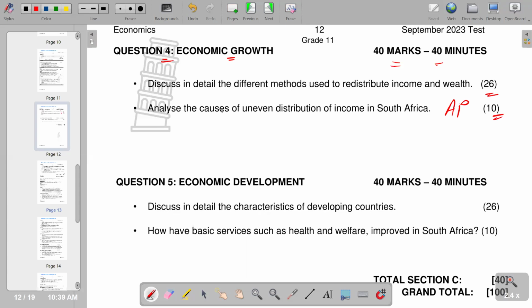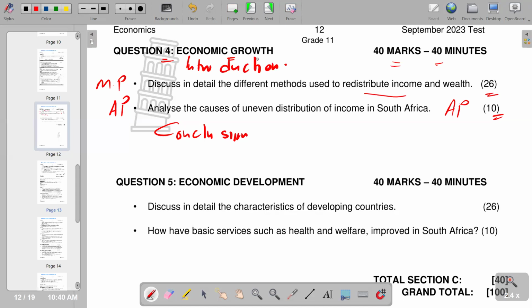You are supposed to start with the introduction. So in the introduction, you can define any key term that we have in the question. Of course, we have redistribution of income that we can define in the introduction. Then from there, we go to the main part, which is discussing in detail the different methods used to redistribute income and wealth. And then the additional part, that is the last part, we look at analyzing the causes of an uneven distribution of income in South Africa. Then lastly, obviously, we have to end with your conclusion. So basically, this is how we are going to go about it.